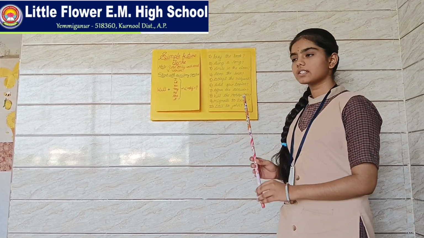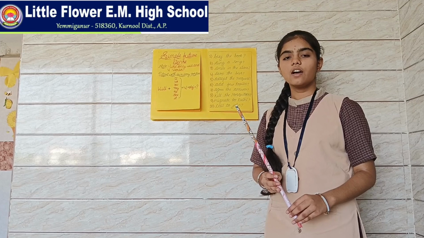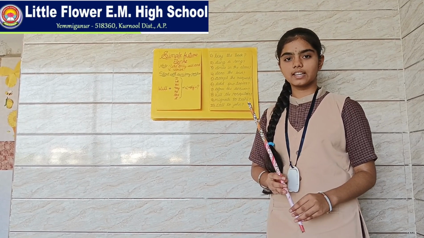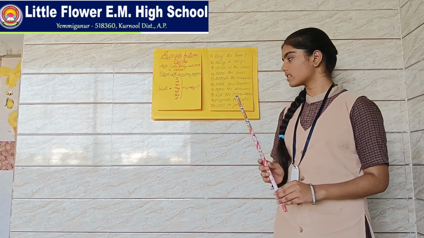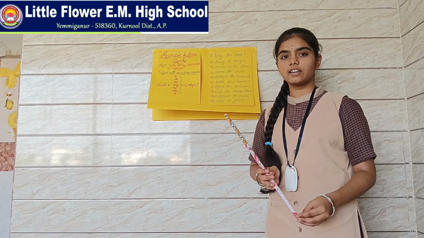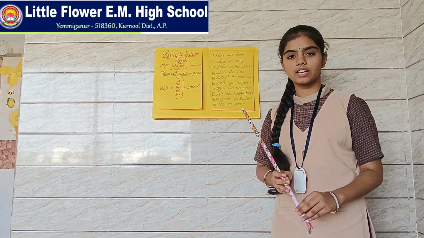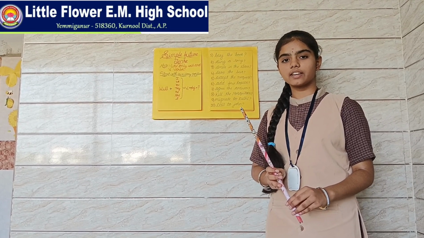Won't I kill the mosquitoes? Won't we kill the mosquitoes? Won't you kill the mosquitoes? Won't they kill the mosquitoes? Won't he kill the mosquitoes? Won't she kill the mosquitoes? Won't Sita kill the mosquitoes? Won't I migrate to Delhi? Won't we migrate to Delhi? Won't you migrate to Delhi? Won't they migrate to Delhi? Won't she migrate to Delhi? Won't he migrate to Delhi? Won't Sita migrate to Delhi?